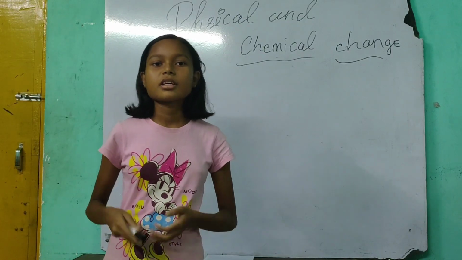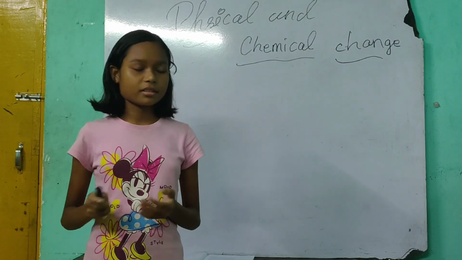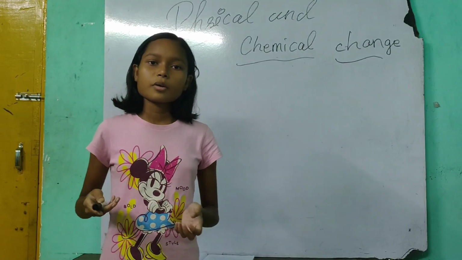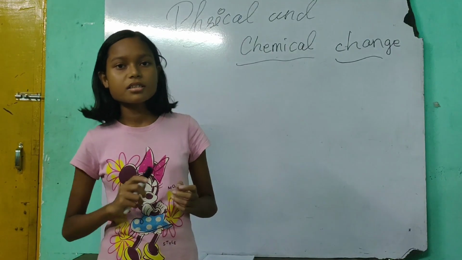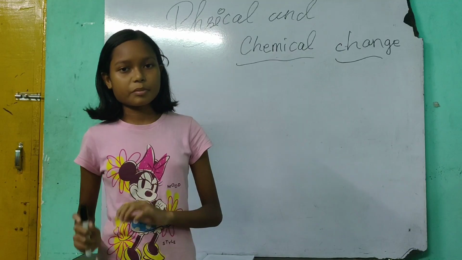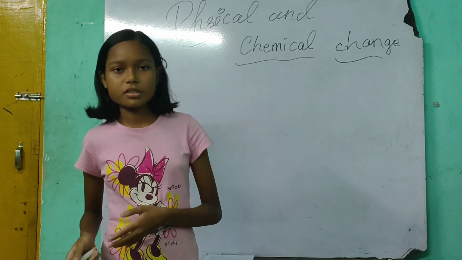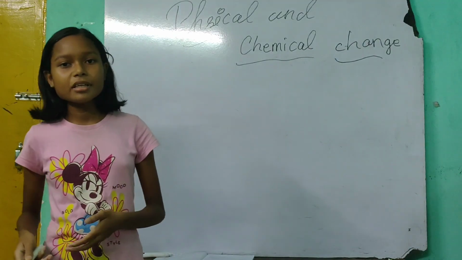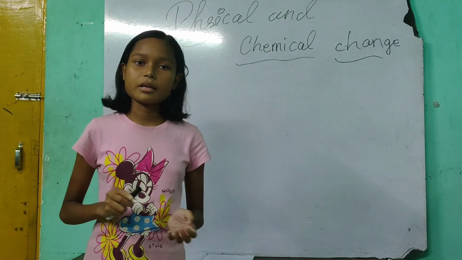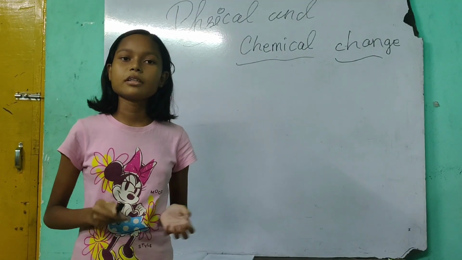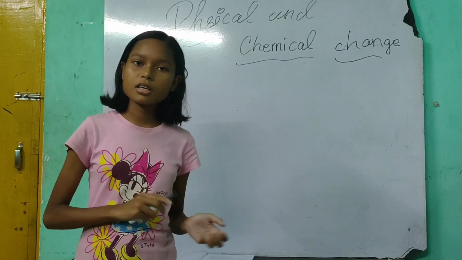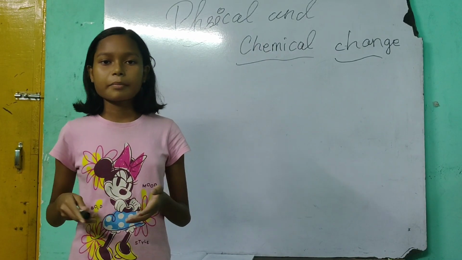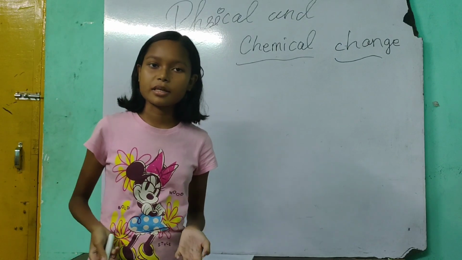Now, chemical change. Chemical change, those changes in which new substances are formed are called chemical change. And it is a permanent change. Example, rusting of iron and extra.